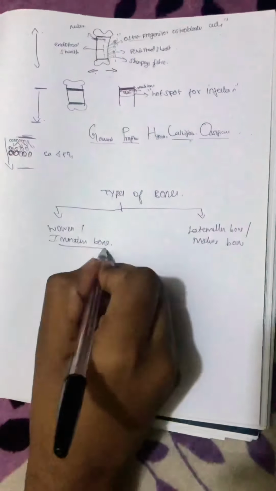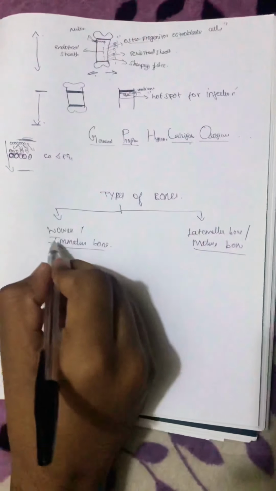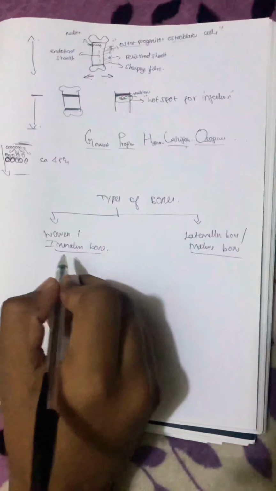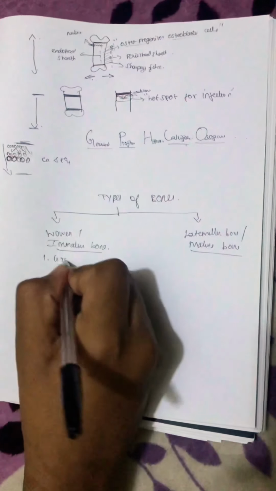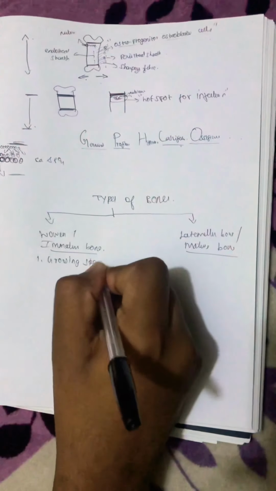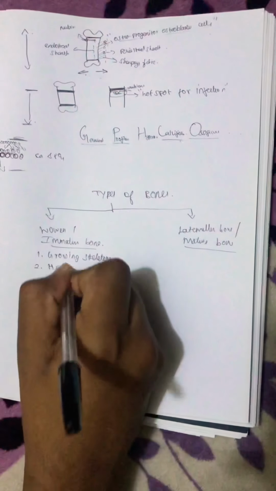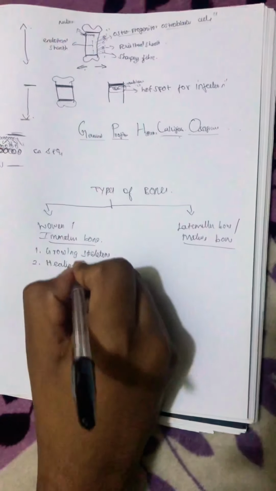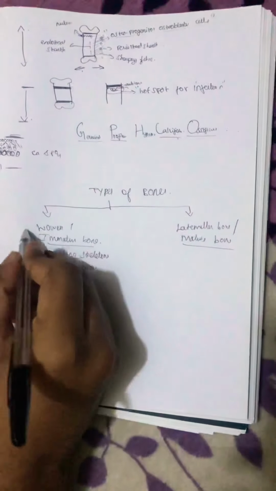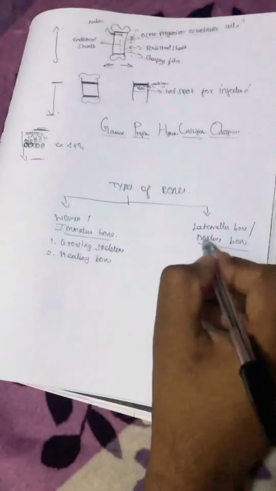By seeing its name itself, you can know its meaning. We can see this woven or immature bone in growing skeletons and in healing bones. These bones are generally weak, more prone to fracture, while mature bone is the bone that everyone has now, which is very strong.